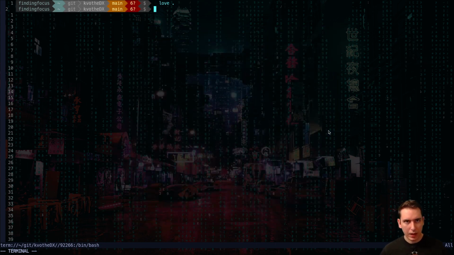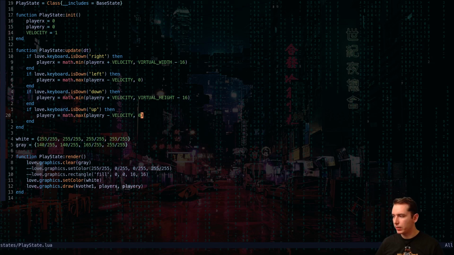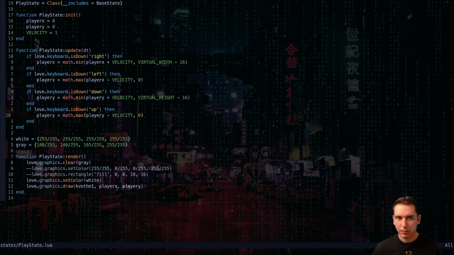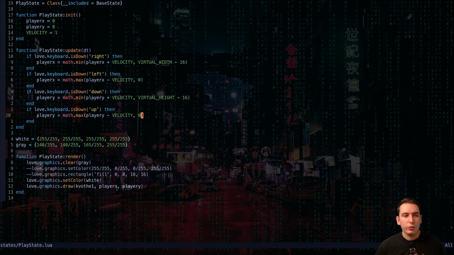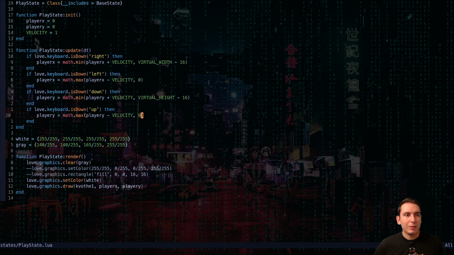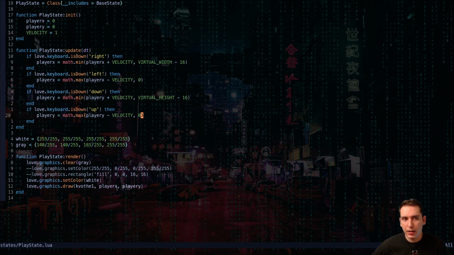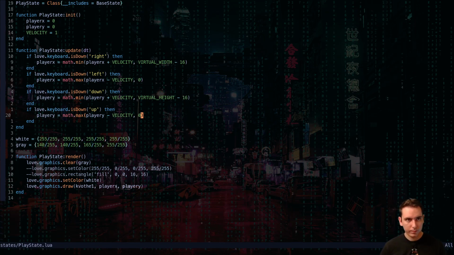Sweet. I want to add this into a class so that we can do things like self.x, self.y, kavoth.x, kavoth.y, that sort of stuff. We could do it with our player x, but I want it to be associated. I want all those values. I want kavoth to have a velocity. I want him to have an x and a y. So let's get us a kavoth class here.